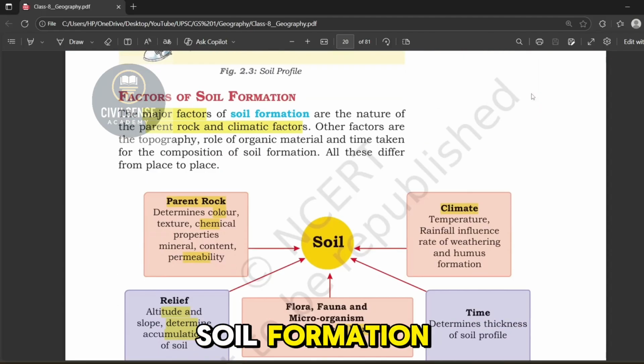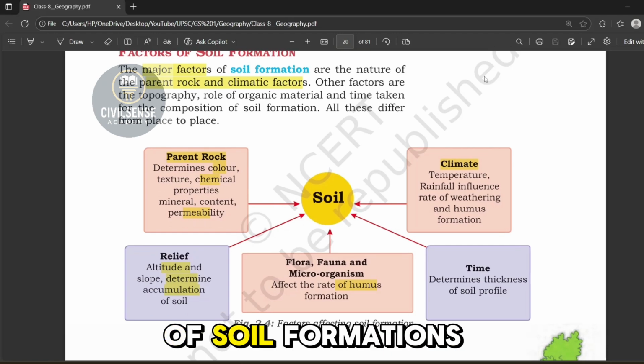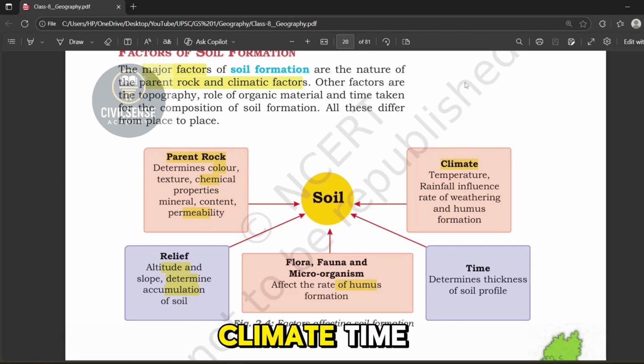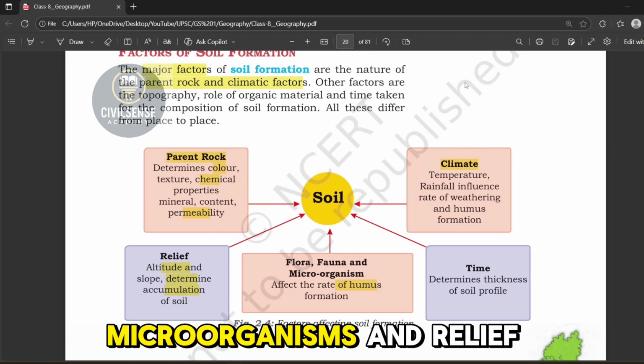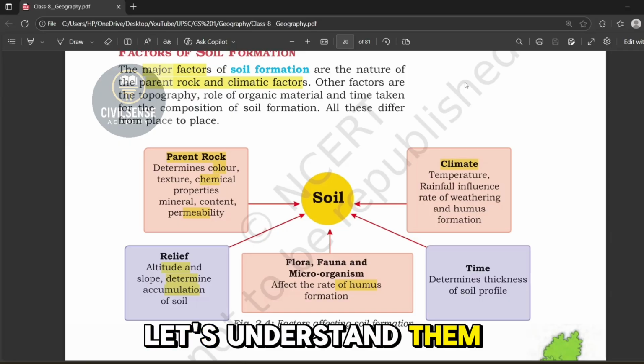Now, factors of soil formation. The major factors of soil formation are nature of the parent rock, climate, time, flora, fauna, and microorganisms, and relief. Let's understand them one by one.